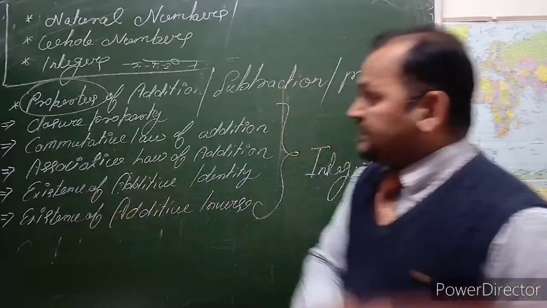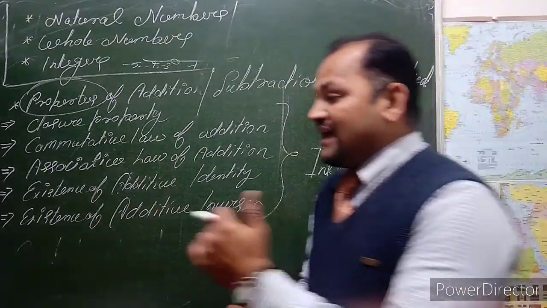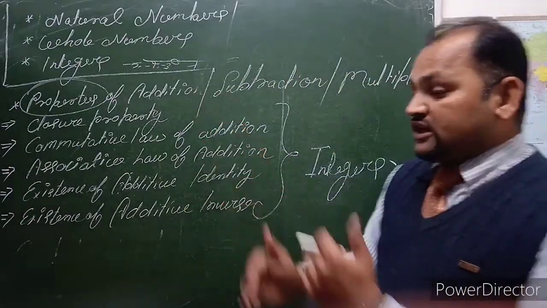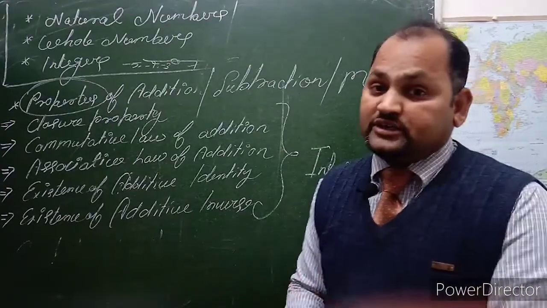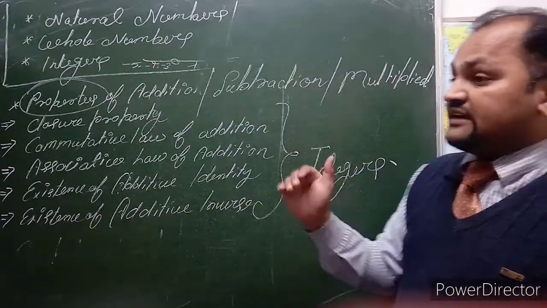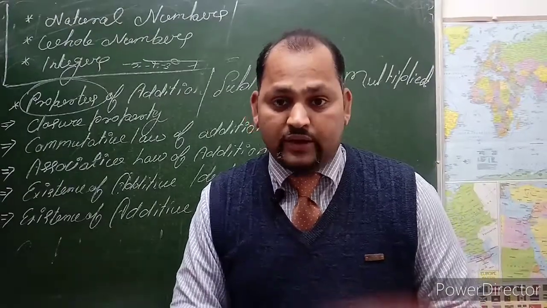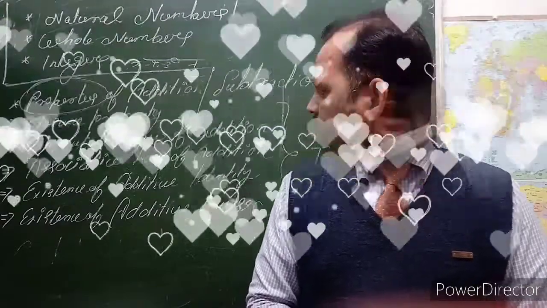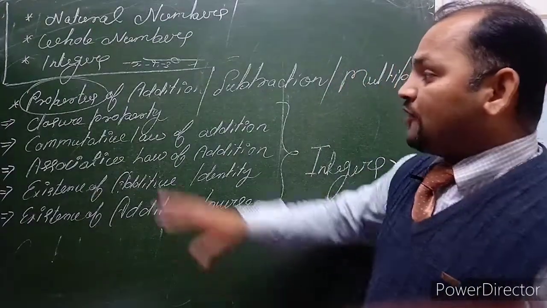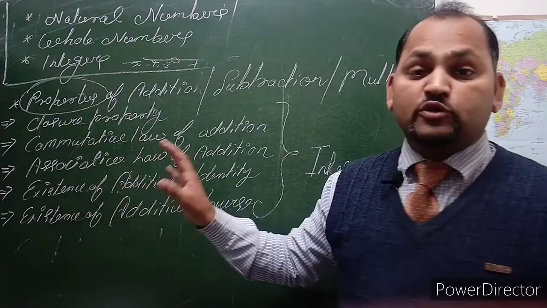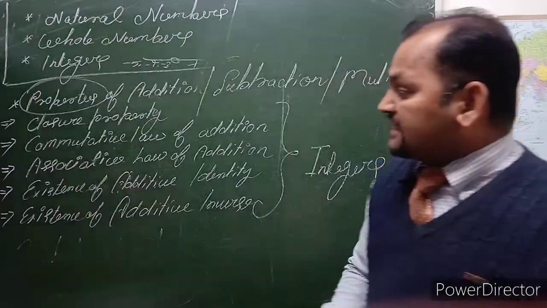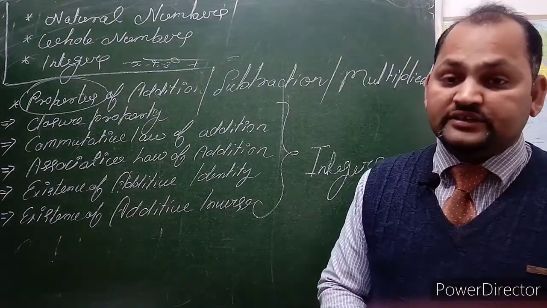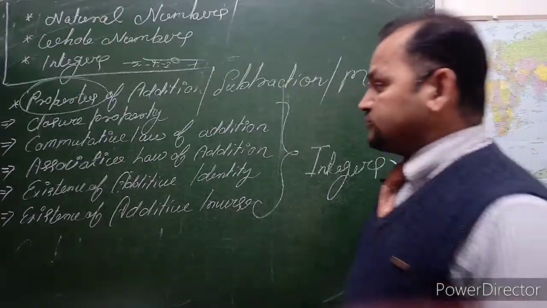In these 5 properties, I will tell you how integers can be added, and in the properties of subtraction I will tell you how they can be subtracted. In the properties of multiplication I will tell you how they can be multiplied. Very simple, but very important in calculation. What do you mean by the closure property, the associative law of addition, existence of additive identity and existence of additive inverse? Let's explain each one.